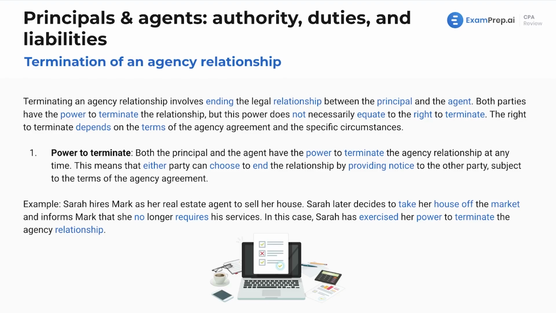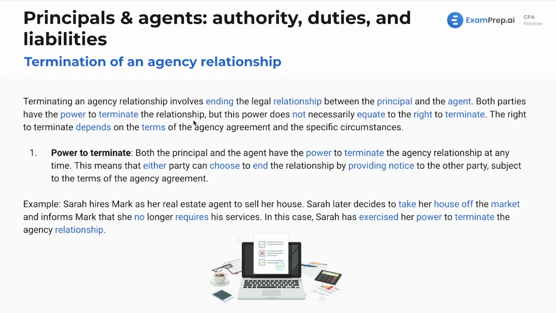Really, if I could just rant at you all these different things to memorize. But really, with examples, we see what we're going to see on the exam. Now, terminating an agency relationship involves ending the legal relationship between the principal and the agent. Both parties have the power to terminate the relationship.